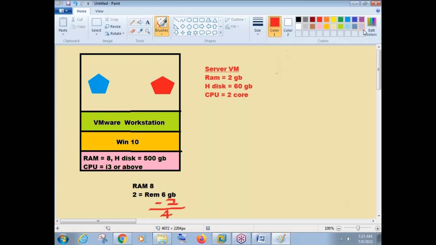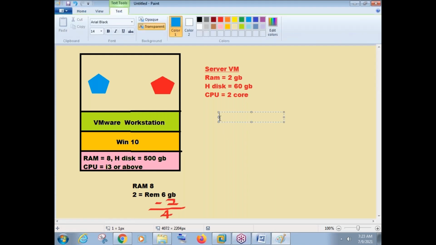Okay. Now take the Windows 10 operating system or 7 operating system, whatever. This is your client operating system. So this is your client virtual machine. In the client virtual machine, if you are using Windows 7, RAM should be minimum 1 GB. Hard disk should be minimum 40 GB. And CPU, 1 core is enough for this. What is this core? I'll show you again. But this much should be there in your client operating system.